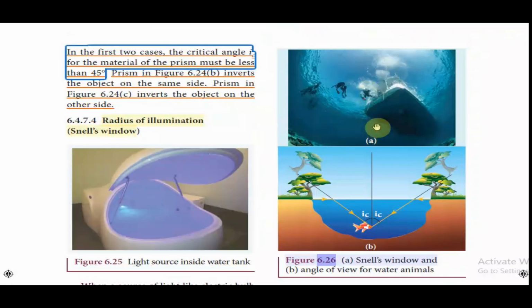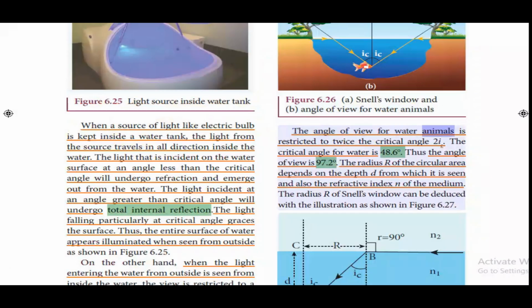This diagram shows the Snell's window in case of underwater illumination, and this diagram shows the angle of view for water animals. This is the critical angle, this IC, and this fish can see the tree like this, and on this side it will be like this. The angle of view for water animals is restricted to twice the critical angle, 2IC. The critical angle for water is 48.6°. Thus the angle of view is 97.2°.